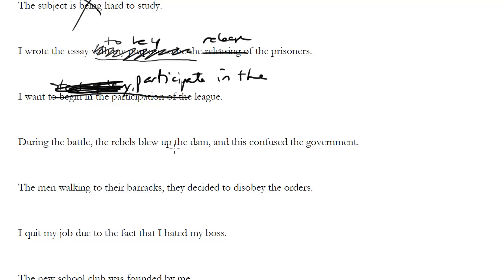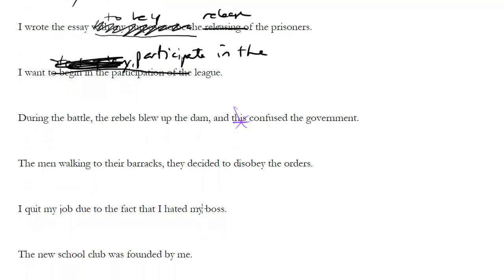During the battle, the rebels blew up the dam, and this confused the government. So here, there's an issue of a dummy pronoun. Structurally, it's okay, though. The main issue is we can get rid of the dummy pronoun and make this a less wordy sentence by rearranging it. So we could say, during the battle, the rebels confused the government by blowing up the dam. Or we could say, during the battle, the rebels blew up the dam and thereby confused the government. Whatever, right? In any event, that probably wouldn't be very much less wordy, but we can combine these sentences, make them less wordy, get rid of the dummy pronoun, and the SAT would prefer that kind of sentence.